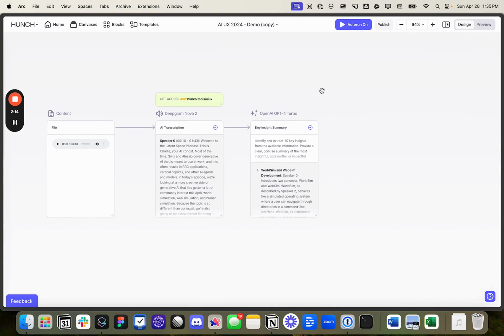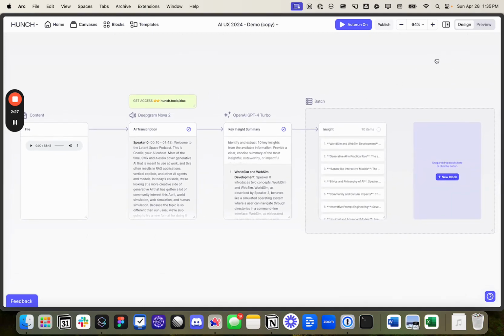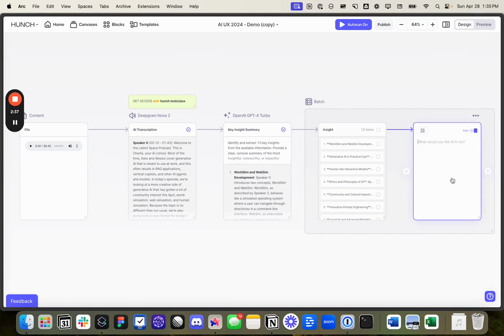What I want to do is take each one of these insights from the podcast and write a blog post about it. So what we're going to do is over here and create a batch. Now, a batch in Hunch creates parallel work streams for each input. So it's split all these insights into individual work streams, and we're going to ask it to write a blog post, use quotes from the transcript, and use Markdown.